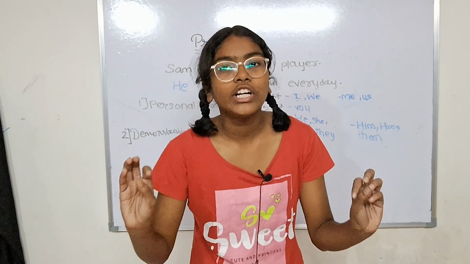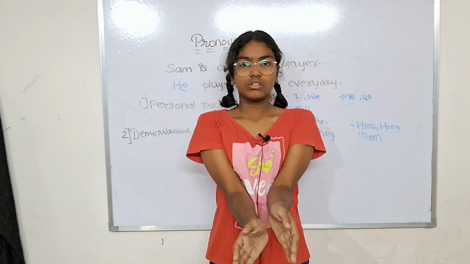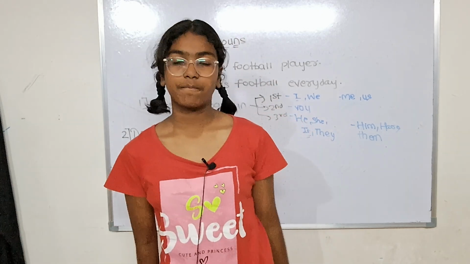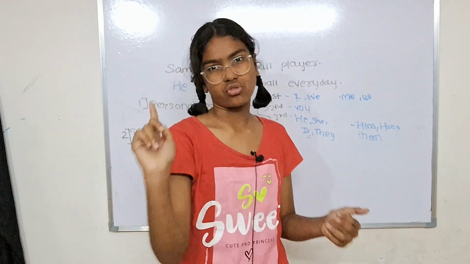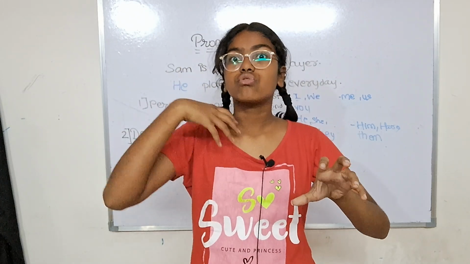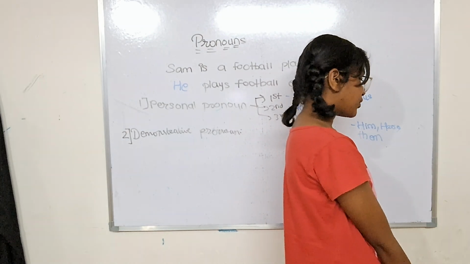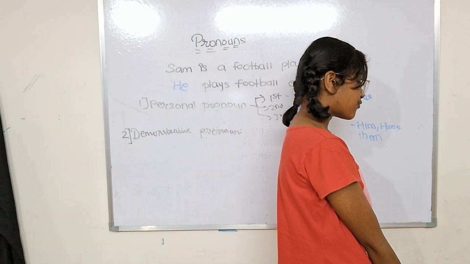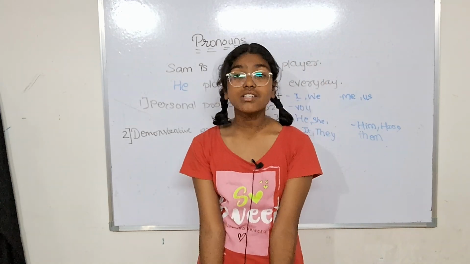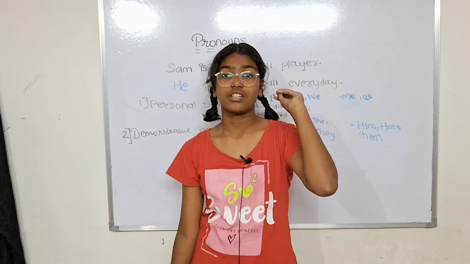Now, demonstrative pronouns are basically used when you want to group things up. How do you group things up? When you want to demonstrate. What do you demonstrate? Someone's position, you just want to demonstrate it. So how would you use it? Demonstrative pronouns point to something specific in a sentence. They are used for pointing. They are used to demonstrate something in a sentence.